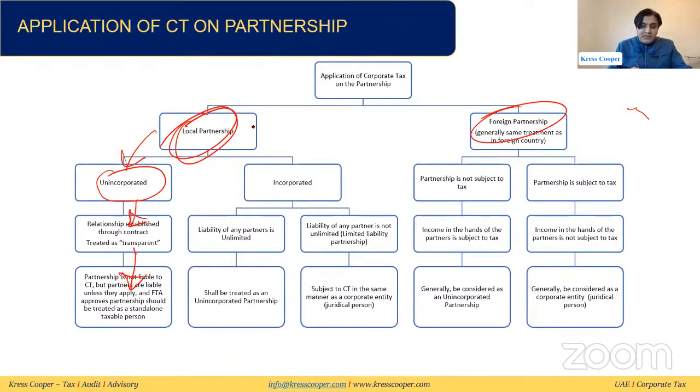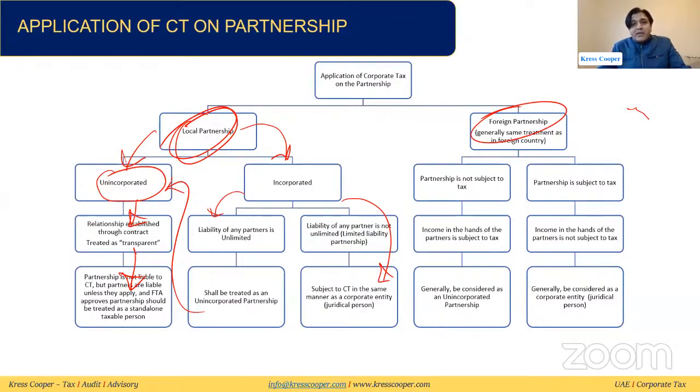If the partnership is an incorporated partnership, then we need to look into whether the liability of any of the partners is unlimited. If unlimited, it will be treated like an unincorporated partnership. If the liability of none of the partners is unlimited, meaning all of the partners have limited liability, this is a limited liability partnership. It can be in the form of a limited liability shares partnership. So it will be treated like a juridical person and it will be subject to tax. So this is for the local partnership.